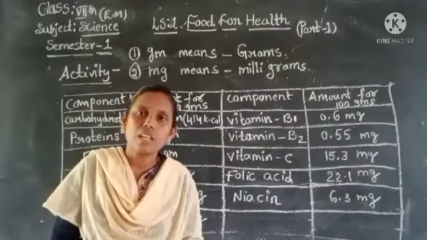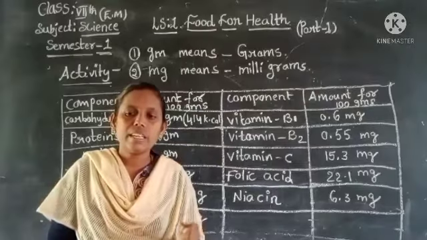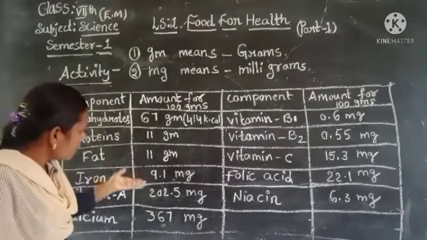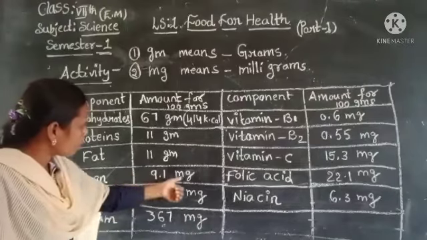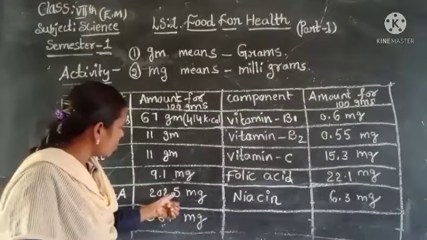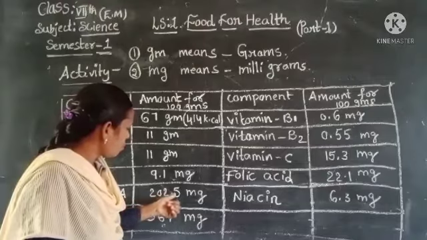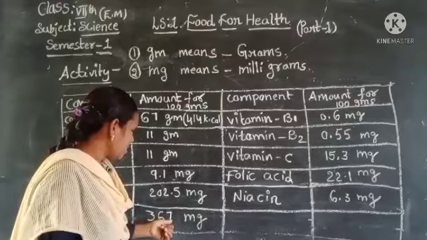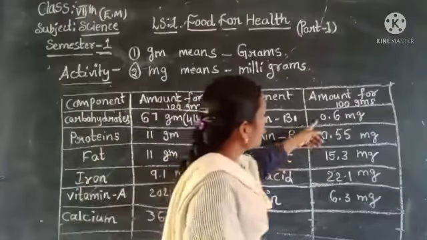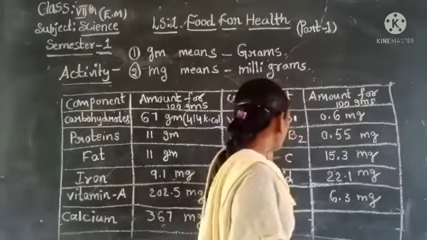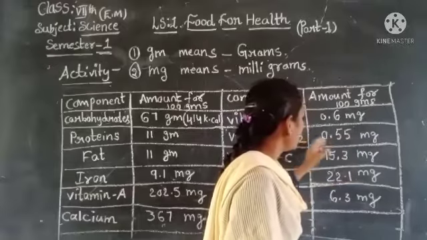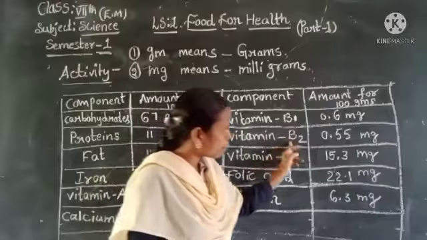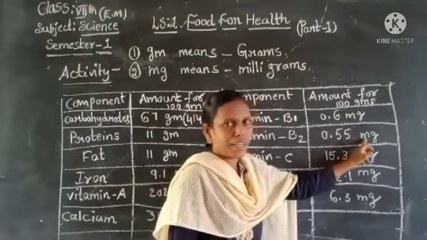Which components are less in quantity? Now let us find. These are all milligrams: 9.1 milligrams, 0.2, 202.5 mg, 367 milligrams, 0.6 milligrams, 0.55 milligrams. In that, what is the least quantity? Vitamin B2, 0.55 milligrams.